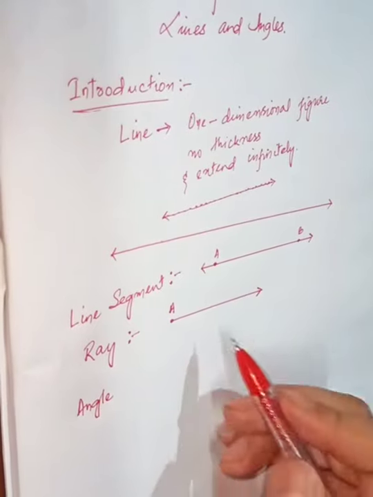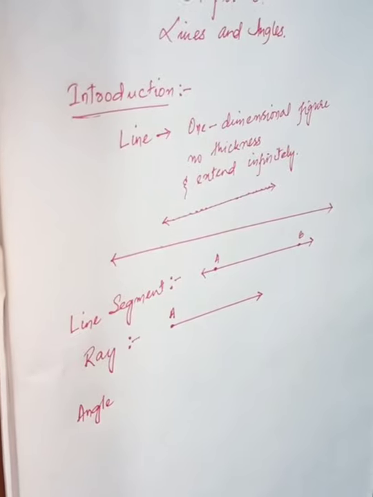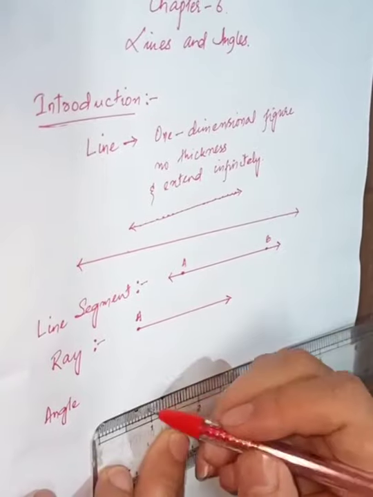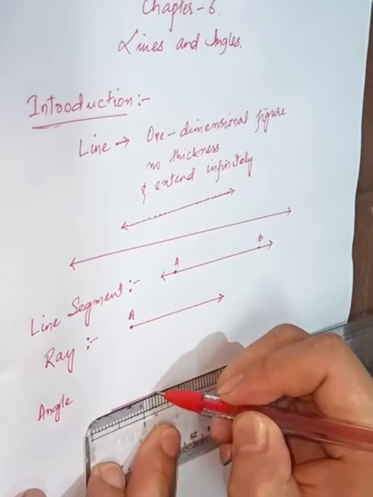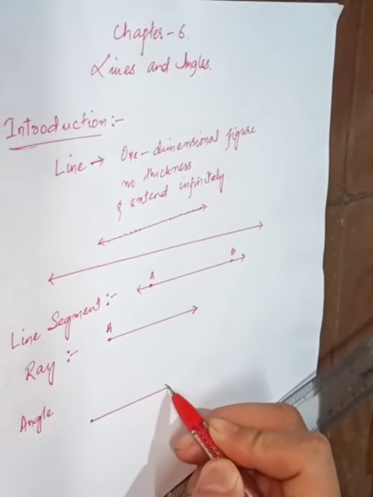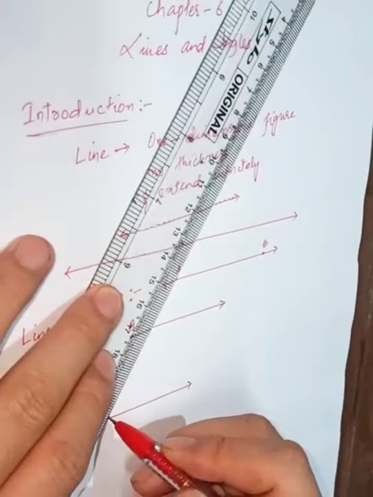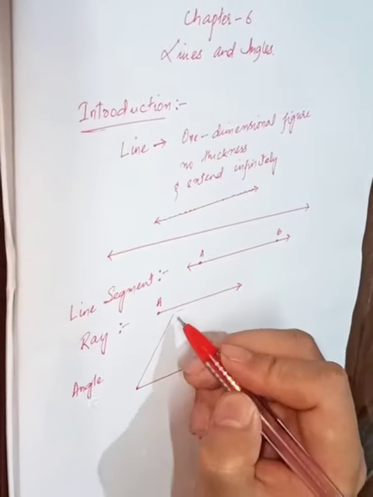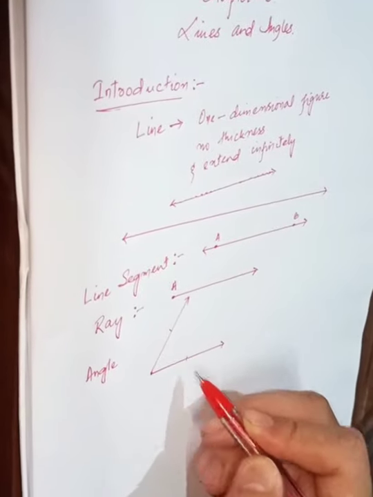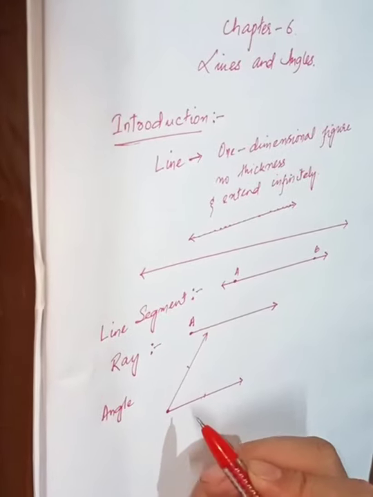So this is a ray, and when the two rays are joined together, you get an angle. Take for example, I am taking this as one ray, and then I'm going to draw another ray. So this is one ray and this is another ray, and these two rays have the same endpoint.